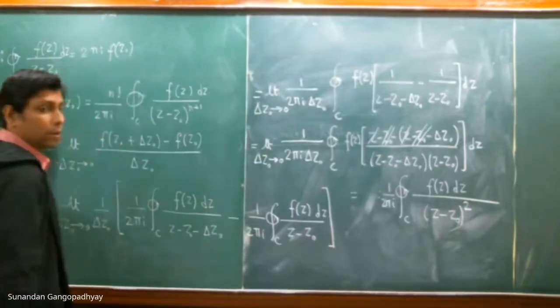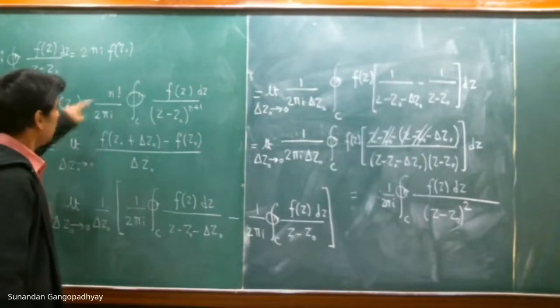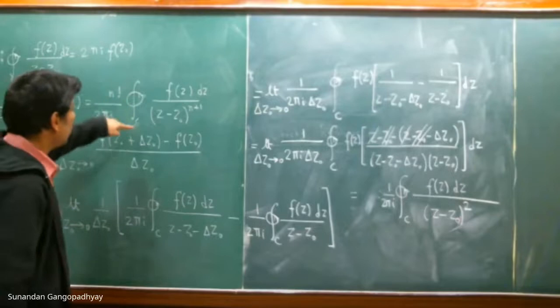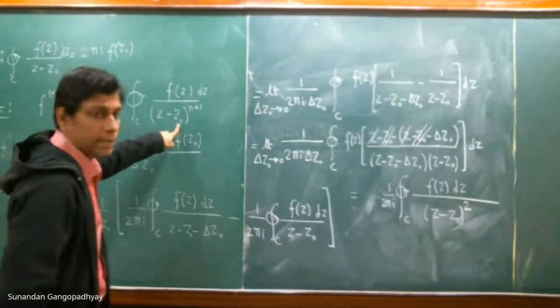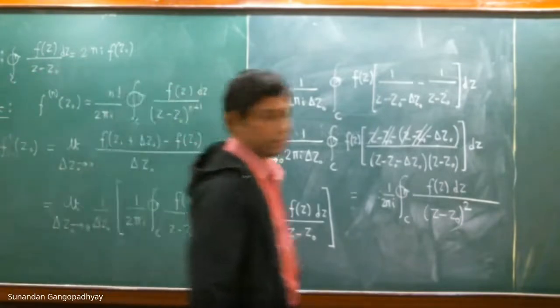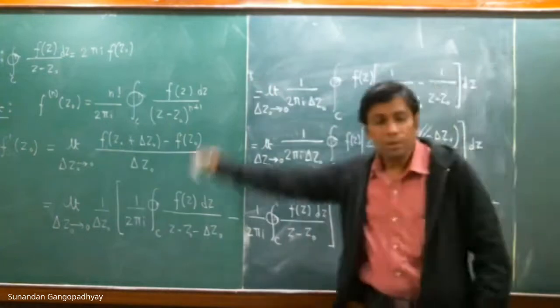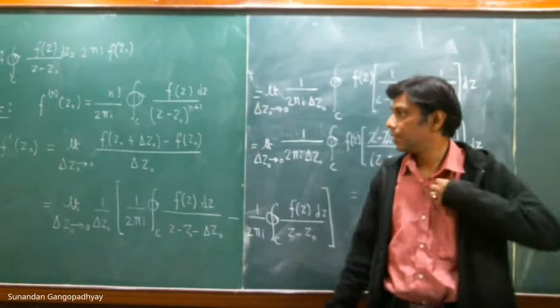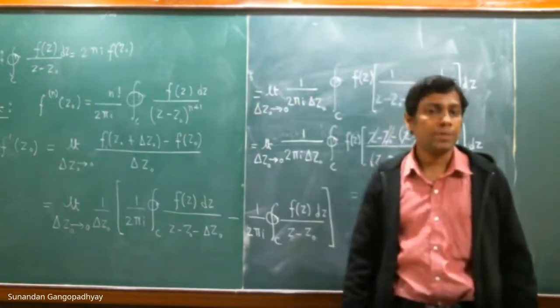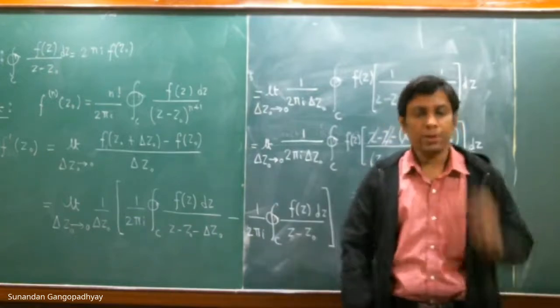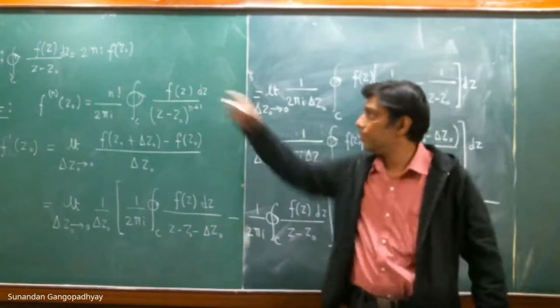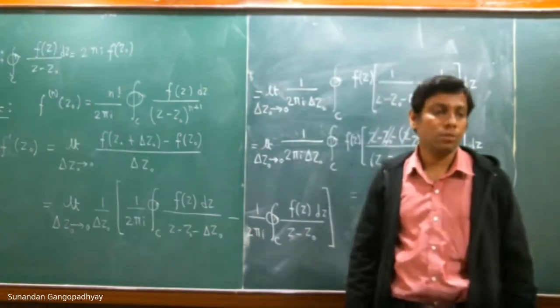If you set n is equal to 1 here, this will be f prime z naught, and this will be 1 factorial. So this is 1 by 2 pi i contour integral over c of f(z) dz by z minus z naught whole square. So we have proved it for n is equal to 1. You can keep on doing this process. You can now try to calculate f prime z naught, and you will reproduce the result for n is equal to 2.